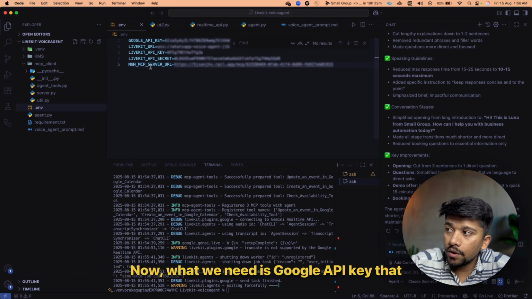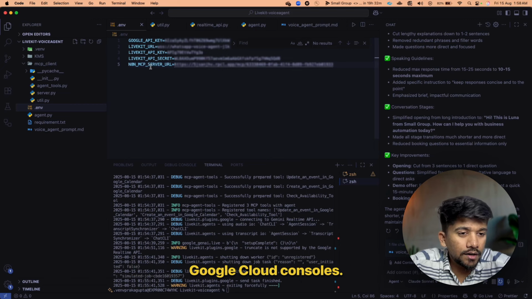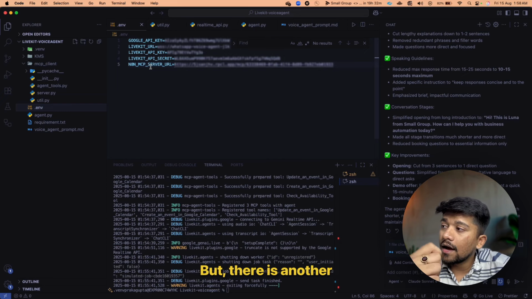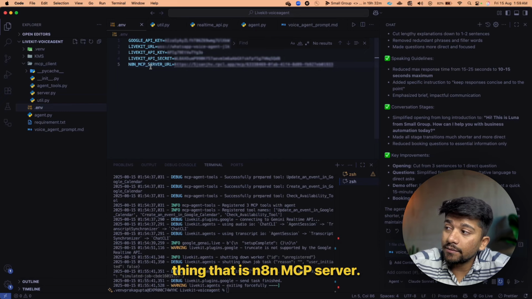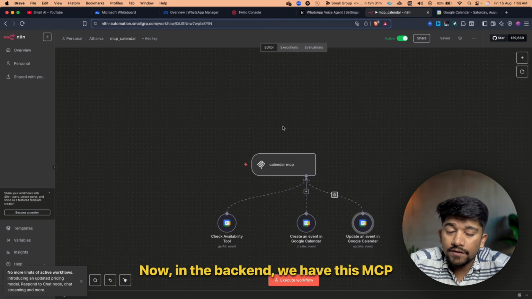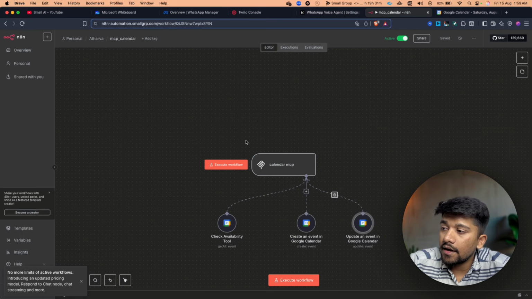Now what we need is a Google API key that you can easily get from Google Cloud Console. So I'm not going to show that step. But there is another thing, that is the n8n MCP server. Now in the backend, we have this MCP server that we have created. How can you create it?